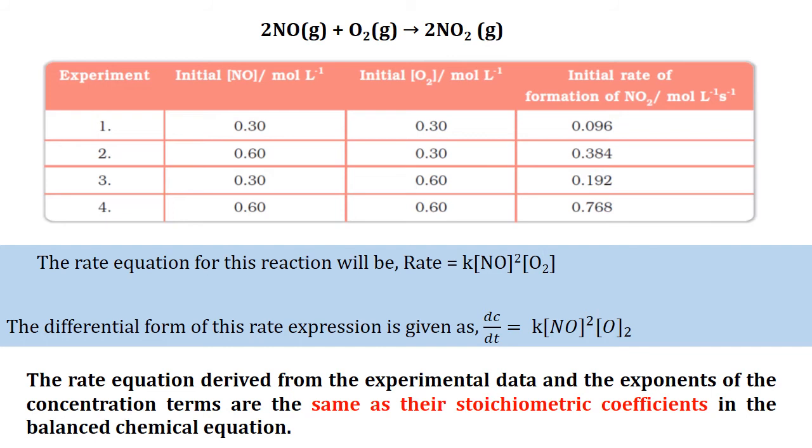This stoichiometric coefficient is nothing but the number of moles of the reactants and products present in the balanced chemical reaction. In this particular reaction, the exponents given in the rate expression and the stoichiometric coefficients are found to be the same.